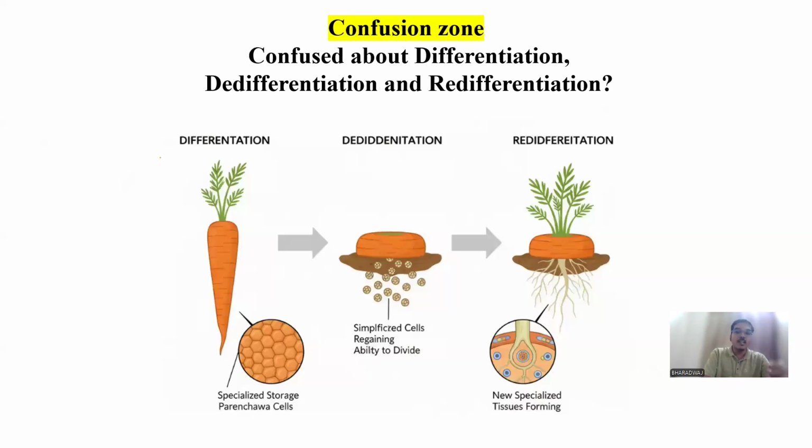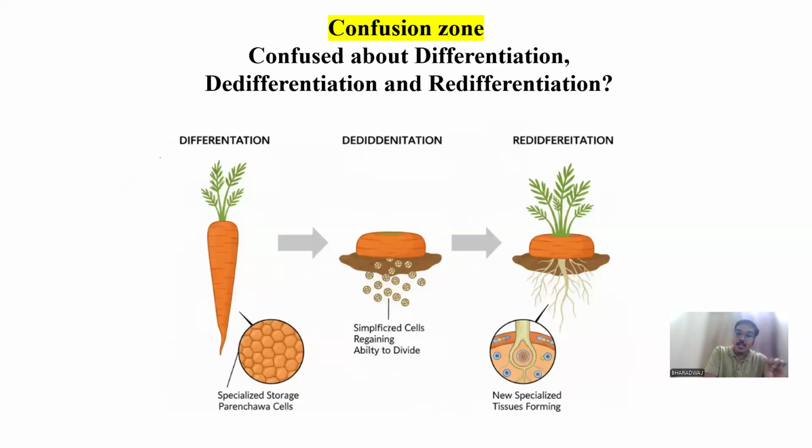So this is how, generally, if you don't want to waste your unused vegetable, you can try such experiments at home. Now I'll tell you what differentiation, de-differentiation, and re-differentiation are, with the example of this carrot. The carrot has specialized cells called storage parenchyma cells. The carrot has storage in it, that's why the carrot has grown, right?